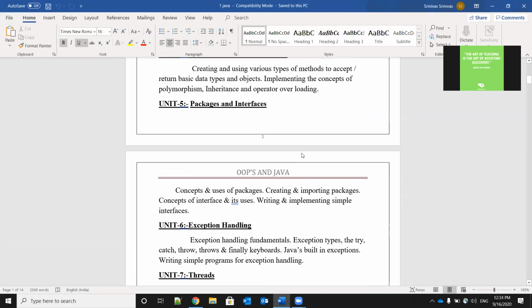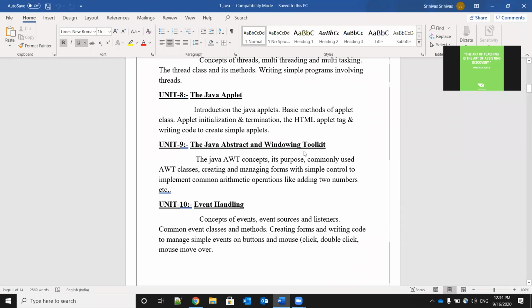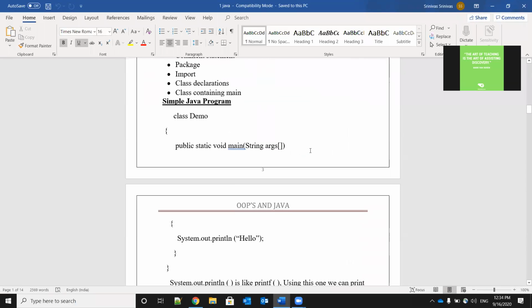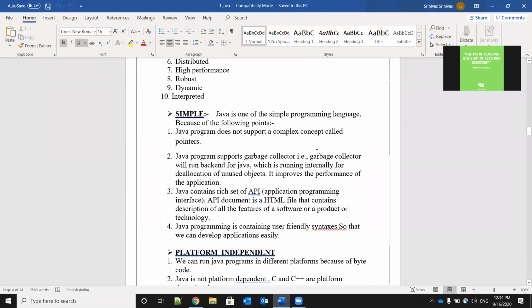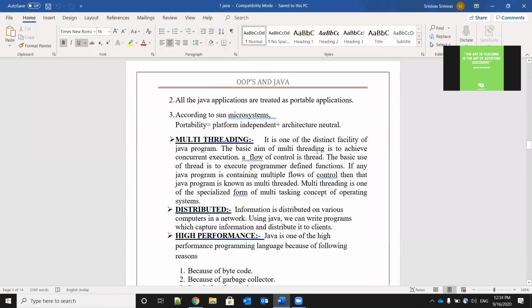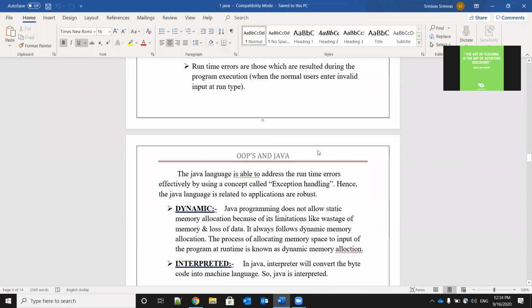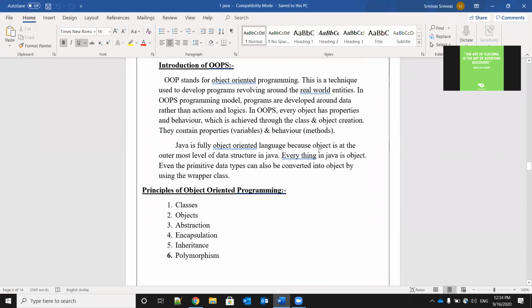Okay, guys, we finished with the features of Java. I think everyone has written that question and answer in the notebook. Now we will start with the next topic. Introduction of OOPS.